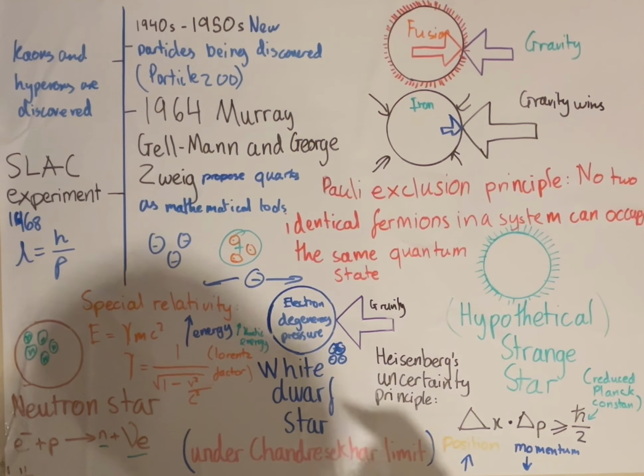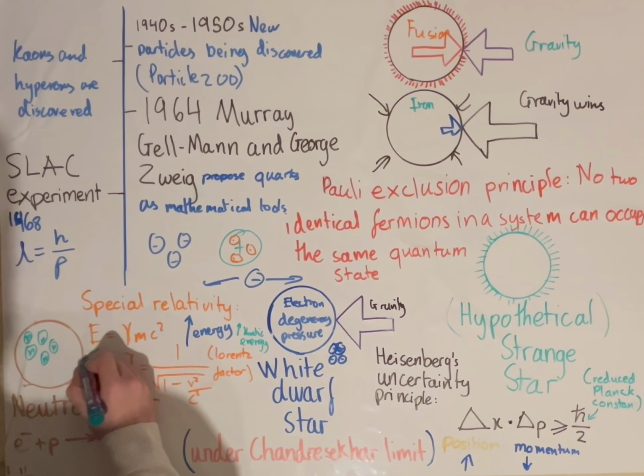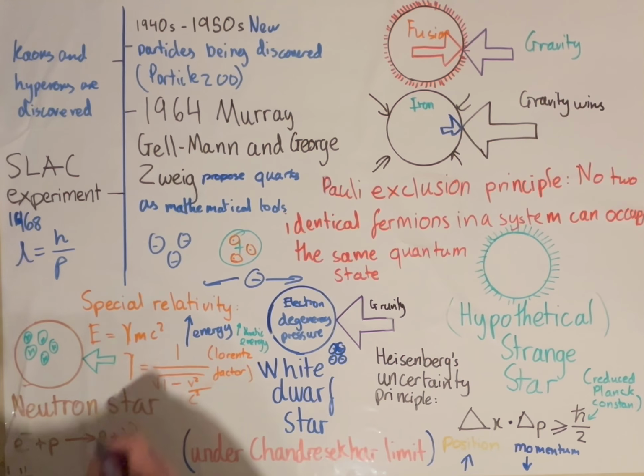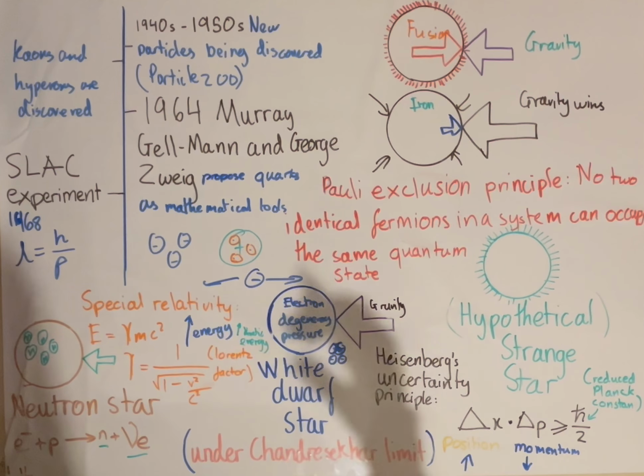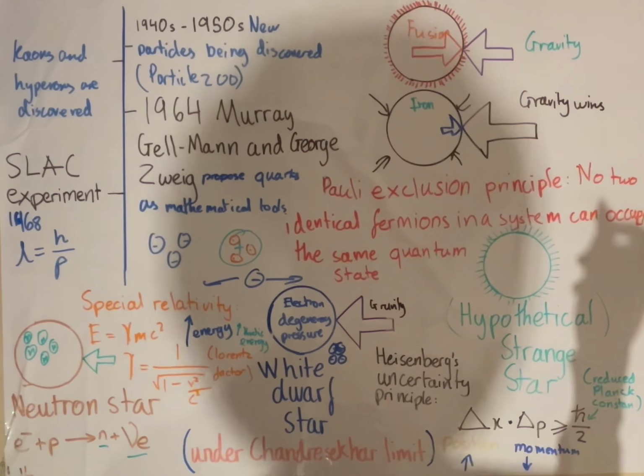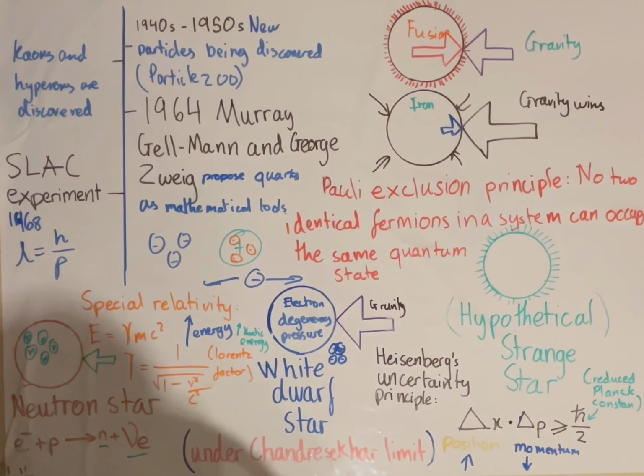And what keeps neutron stars together is the same principle. It's going to be our neutron degeneracy pressure, which is the same Pauli exclusion principle, because neutrons are also fermions and they can't occupy the same quantum state, so there's a pressure which keeps them apart.